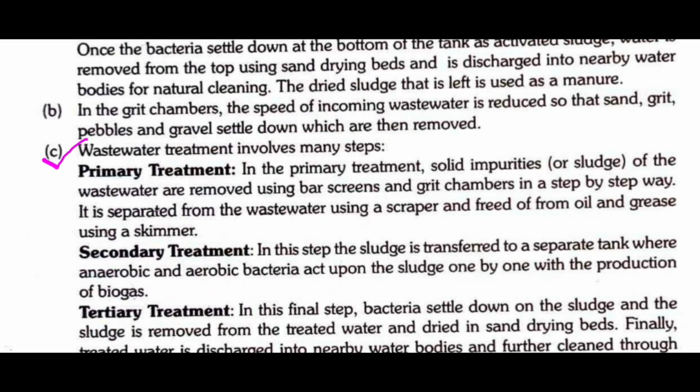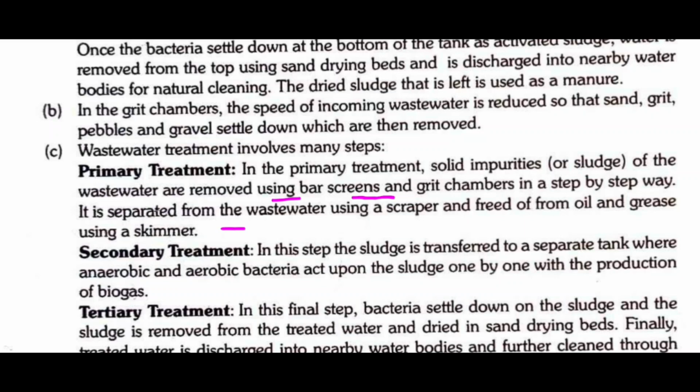Question number C. How is wastewater treated in a wastewater treatment plant? The wastewater treatment involves many steps. In the primary treatment, solid impurities of the wastewater are removed using bar screens and grit chambers in a step by step way.